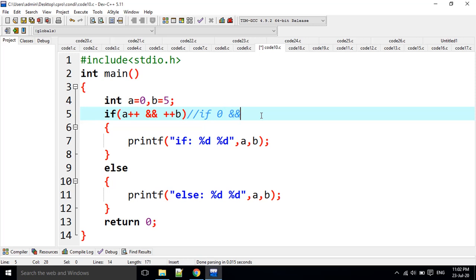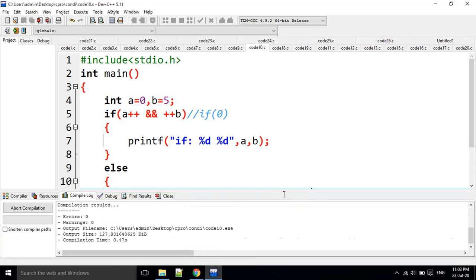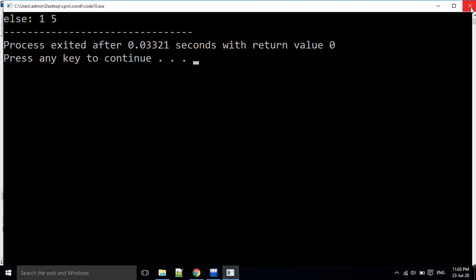Then I am going to logical AND here. If one value is 0, the control never moves to the next statement, right? That's why A value is modified, but B is not updated here. This condition is also false because one statement is false, so the total condition is false. If of false, it is going to go to the else, and the A value is 1, it is modified, but B value is not modified here. The output is 1 and 5. Else, 1 and 5 is the output.